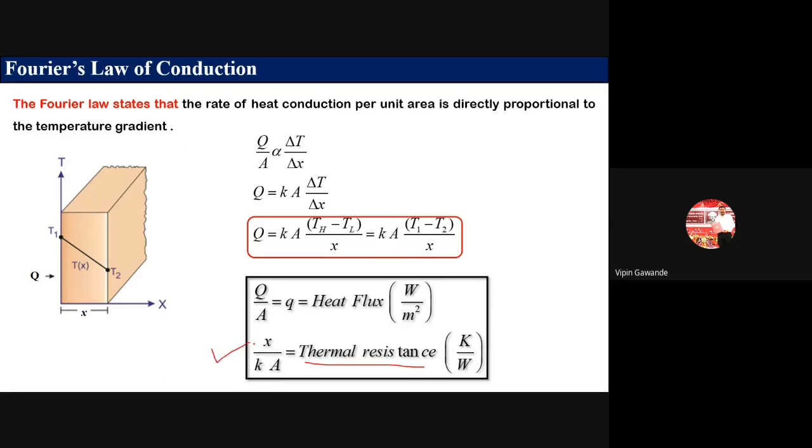In some problems, they ask us to calculate X divided by kA, that is called the thermal resistance. And if you divide this Q by A, that means heat transfer per unit area, that is called the heat flux. Its unit is what? Watt per meter square. So you have to remember that.